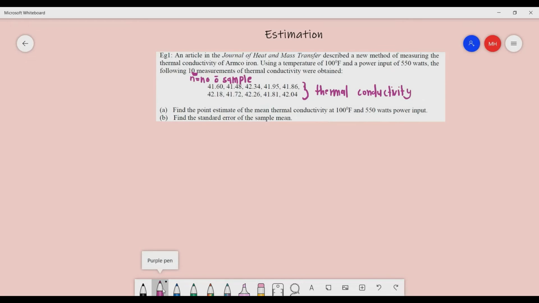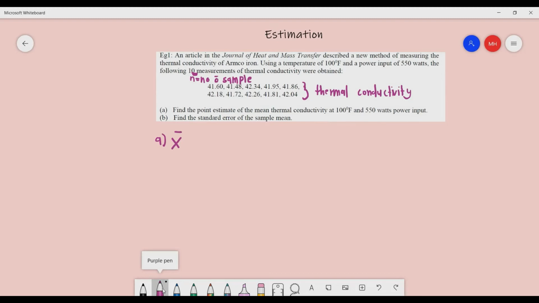A point estimate can be the standard deviation, variance or mean. But in this question, it asks you to find the point estimate of the mean, so there is no need to find the standard deviation or variance. Just focus on the mean. Here I want to ask you, does mean here refer to x bar or mu? As you notice, we are dealing with 10 samples, so here we use x bar.